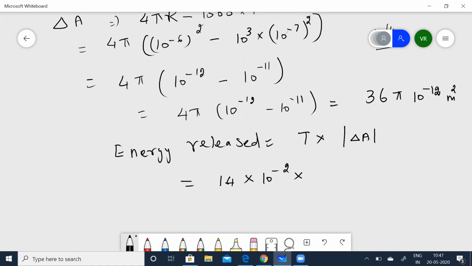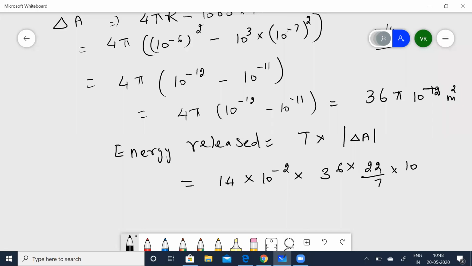So I can put this as 14 into 10 to the power of minus 2. Now substitute for delta A: 36 into, putting pi as 22 by 7, into 10 to the power of minus 12. I'm sorry, actually this is 10 to the power of minus 2.